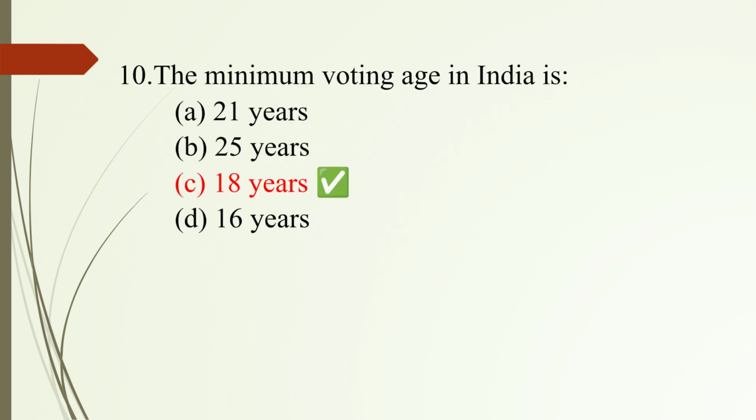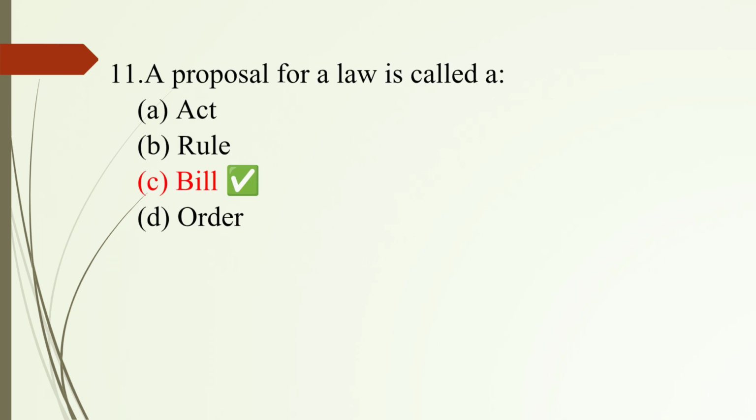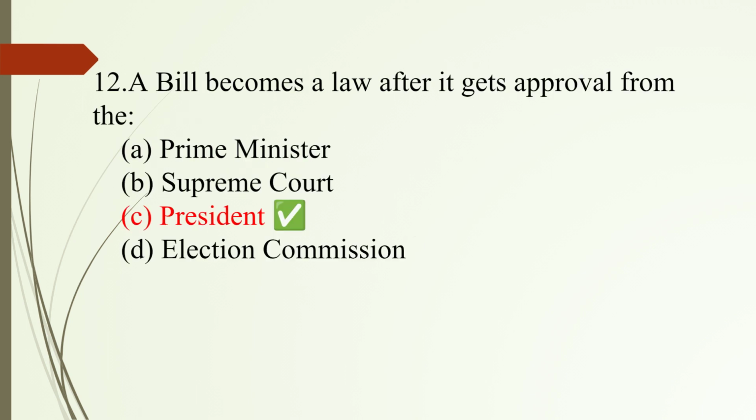Question number 10. The minimum voting age in India is? Option C. 18 years. Question number 11. A proposal for a law is called a? Option C. Bill. Question number 12. A bill becomes a law after it gets approval from the? Option C. President.